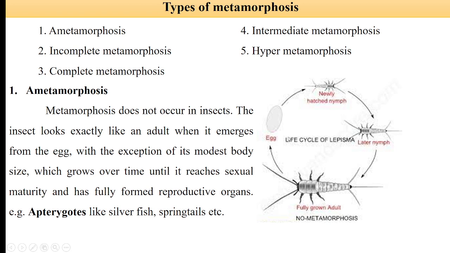Here the metamorphosis is completely absent. In this example of the silverfish, after hatching from the egg, the newly hatched nymphs look like adults and they increase gradually in size and finally attain the adult stage. So there is no metamorphosis, no change. This condition is found in apterygotes like silverfishes, springtails, proturans, diplurans, etc.